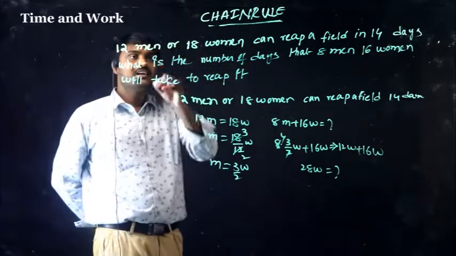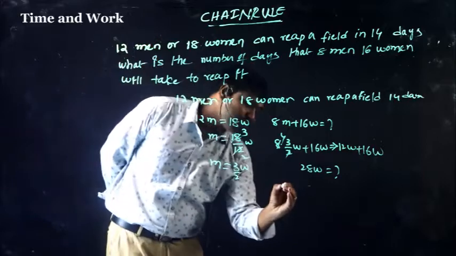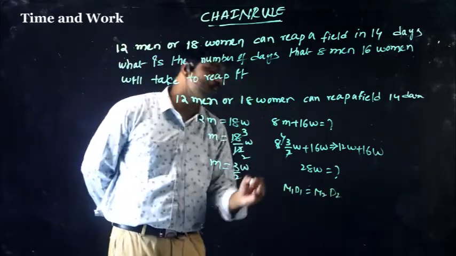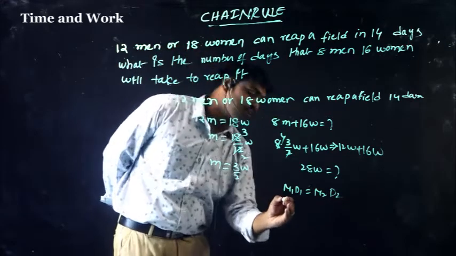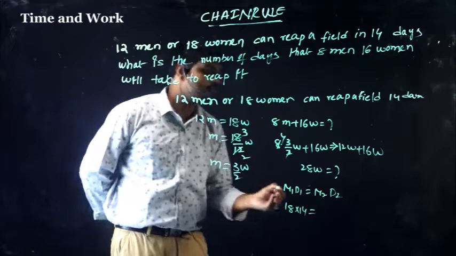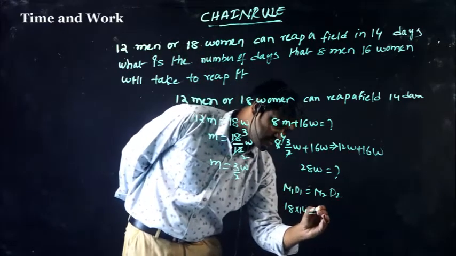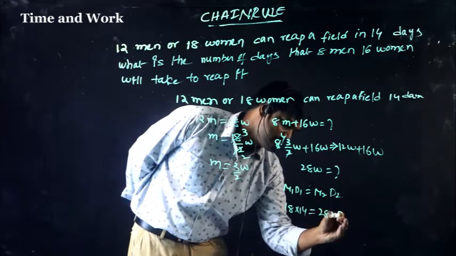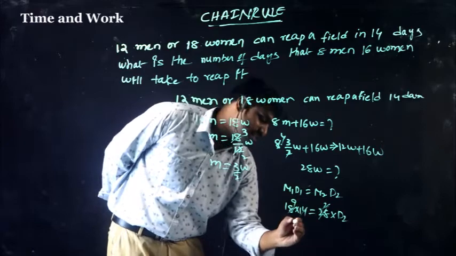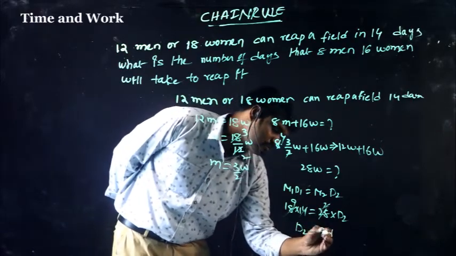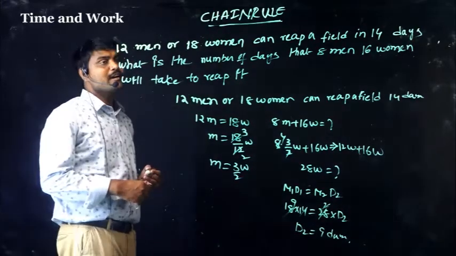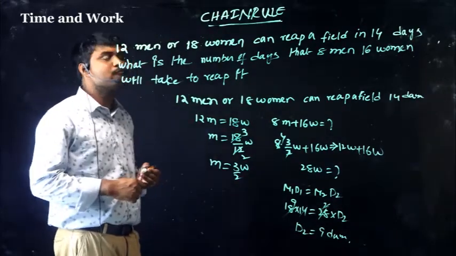Now M1 D1 equals M2 D2: 18 women, 14 days. So 18 into 14 equals 28 into D2. 14 ones are 14, 14 twos are 28, 2 nines are 18, so D2 equals 9 days.